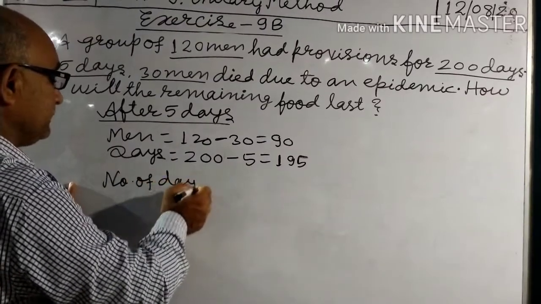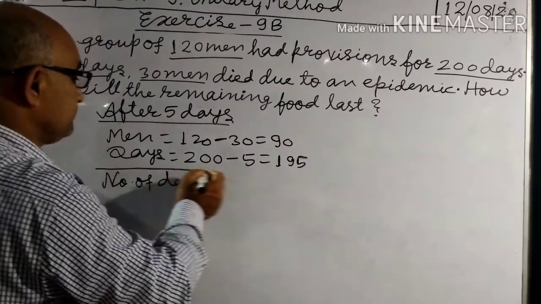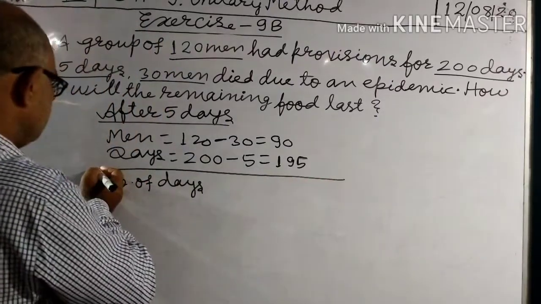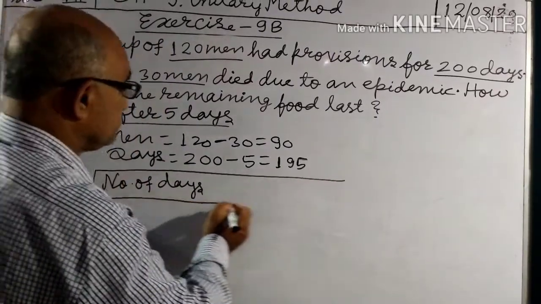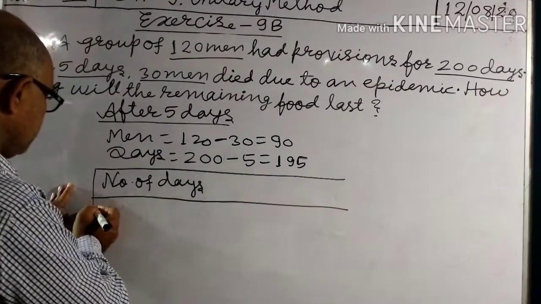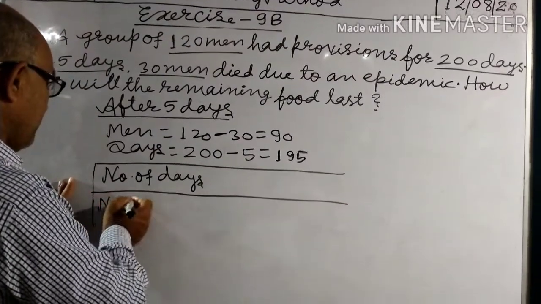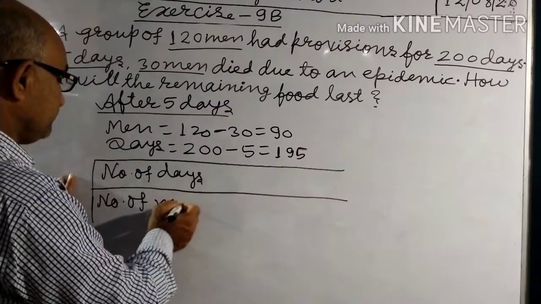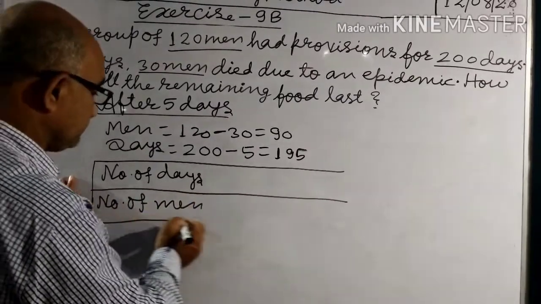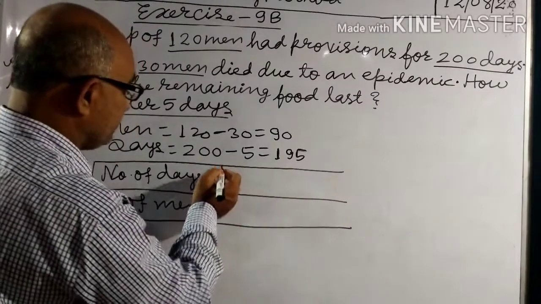In the first column, number of days, and in the second column, number of men.